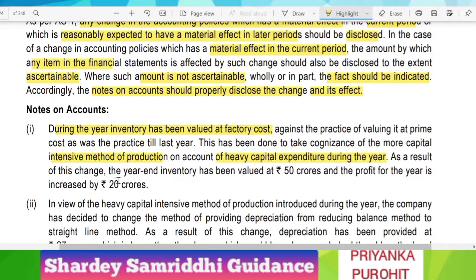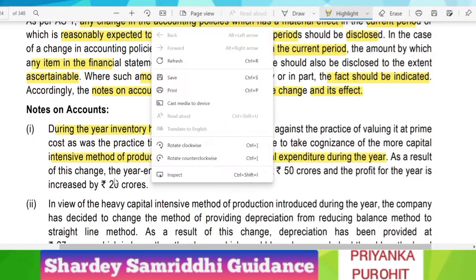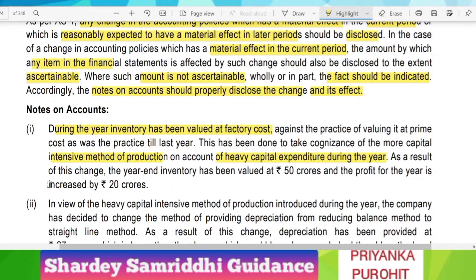As a result of this, the year end inventory has been valued at 50 crores and the profit for the year is increased by 20 crores. How by 20 crores? Because if we followed the earlier method of valuing the inventory at prime cost, the closing stock would have been 30 crores, but since we have changed the method and are now valuing it at 50 crores, it will increase our profit by 20 crore.